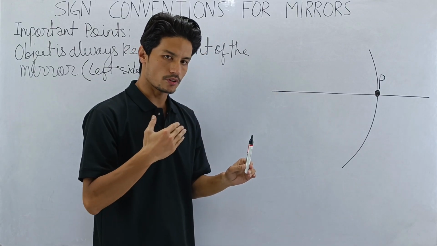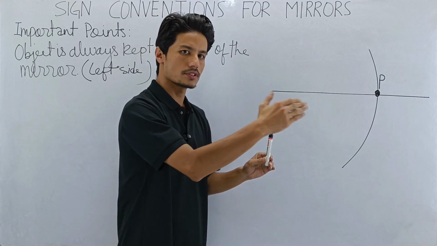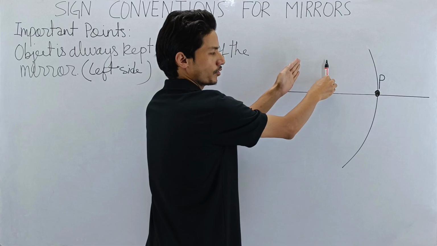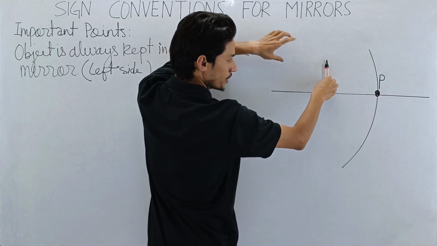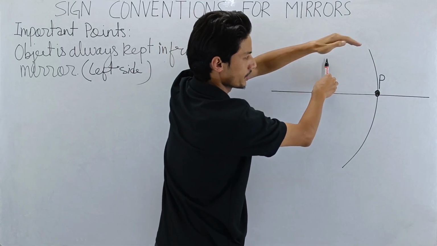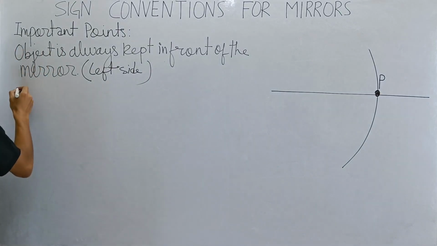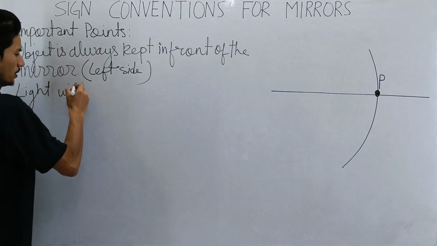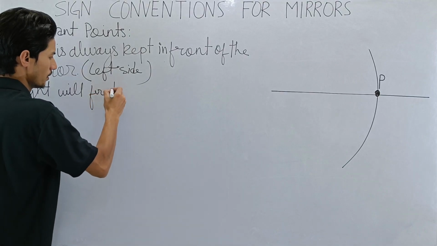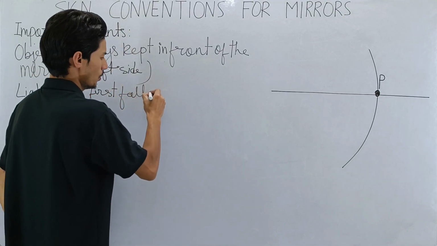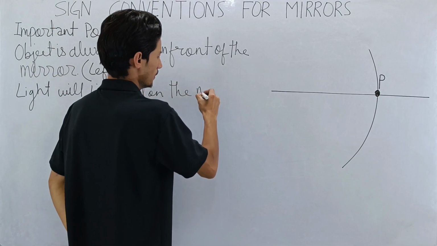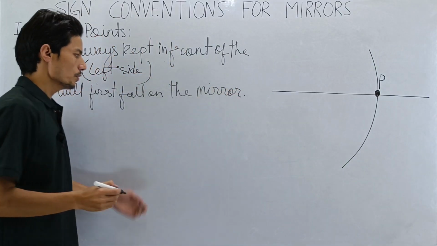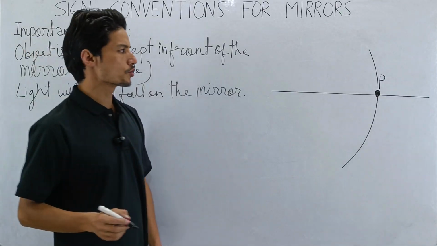Now, also remember this, that light first falls on the object, then the mirror. So the object is kept here. Then, where will light fall first? Light will first fall on the object, then it will fall on the mirror. Remember this. So next point, light will first fall on the object, then on the mirror.